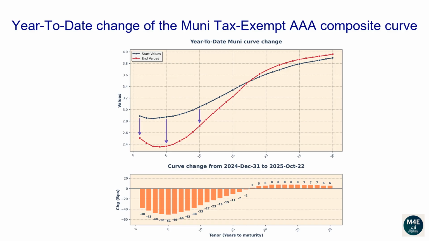The 1-year tenor changed -38 basis points. The 2-year tenor changed -43 basis points. The 5-year tenor changed -51 basis points. The 10-year tenor changed -33 basis points. The 20-year tenor changed 6 basis points. The 30-year tenor changed 6 basis points.